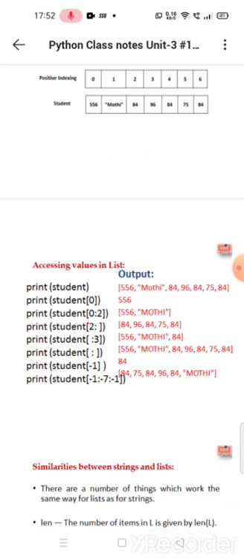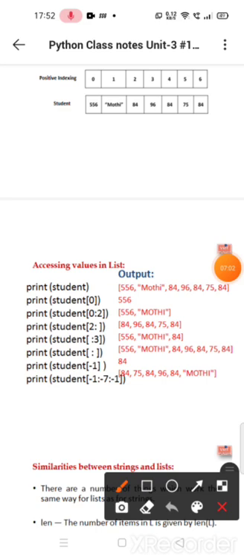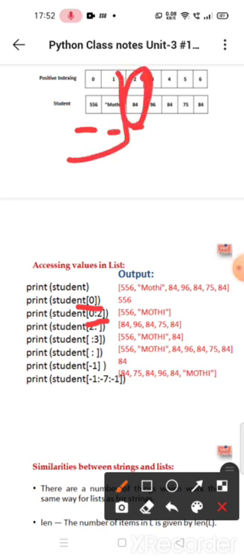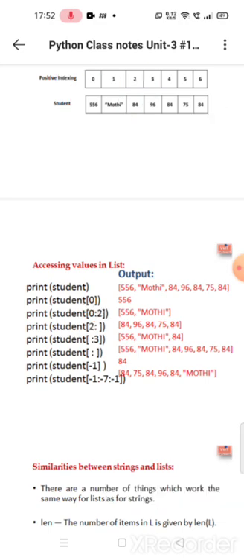When we take student of 0 to 2, it will print 556 and student of 1, Moti. But we cannot take student of 2. It only takes up to student of 0 and 1. And next, student of 2 and so on.